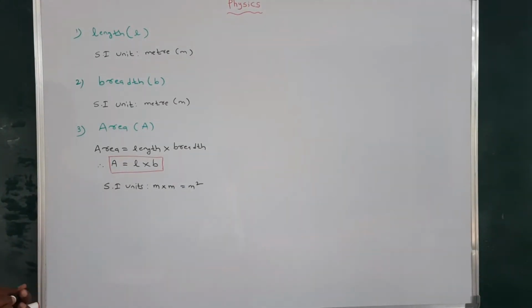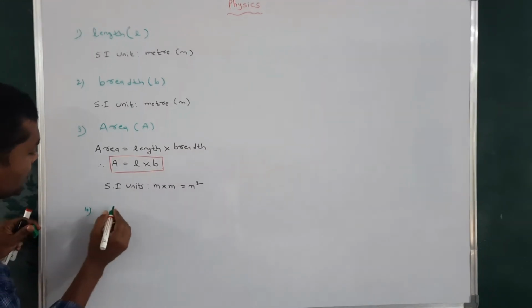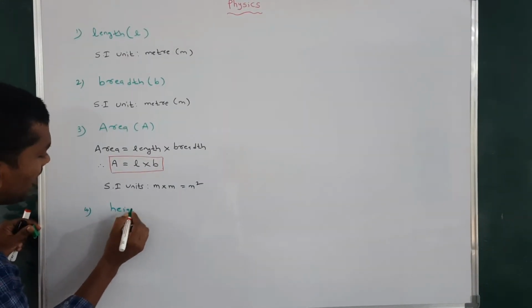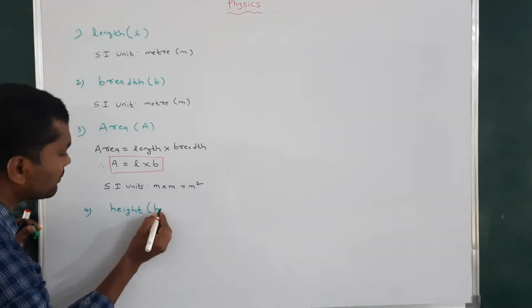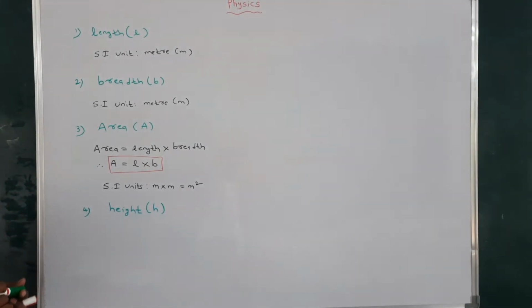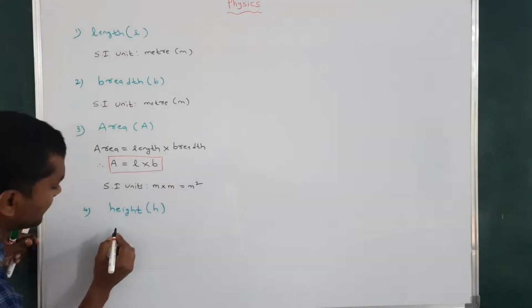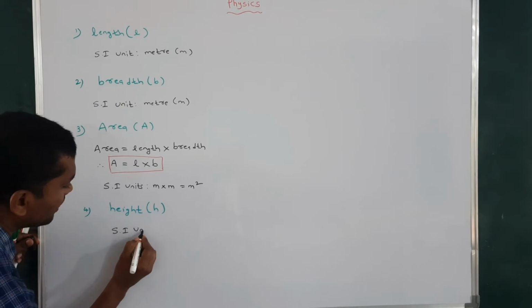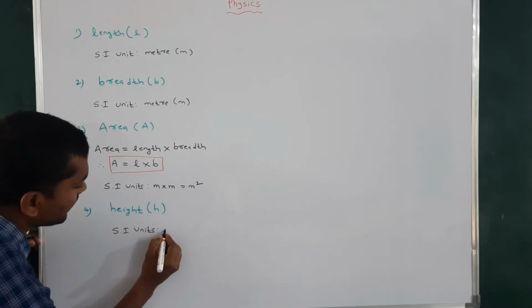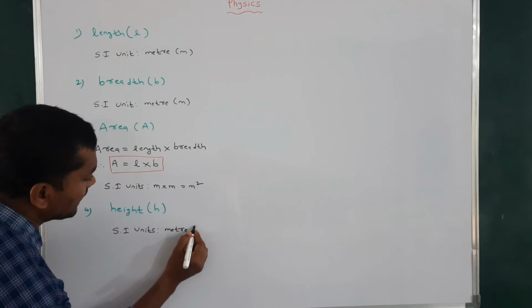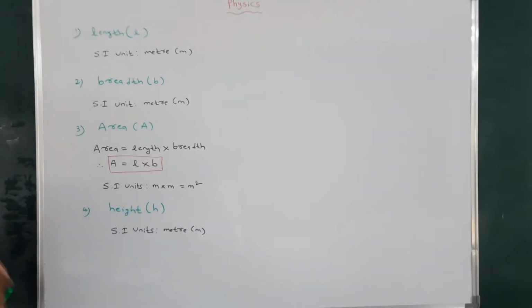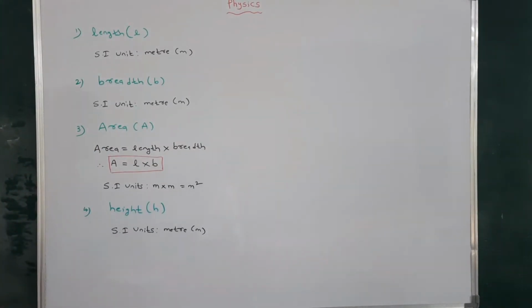Next, we will discuss the fourth physical quantity, which is height. It will be represented by H. Height of the building, height of the person. The SI unit of height is also meter. Simply we can write meter, M. So this is the fourth physical quantity.